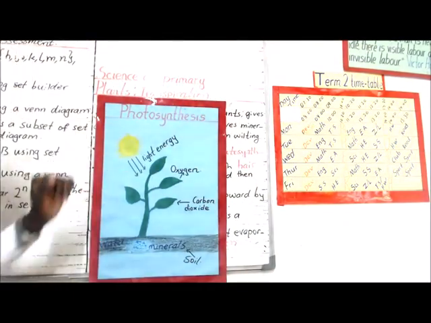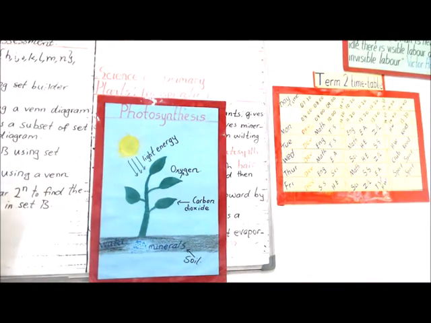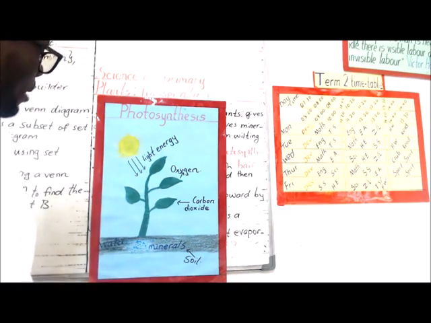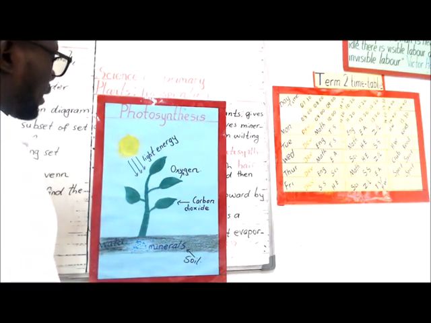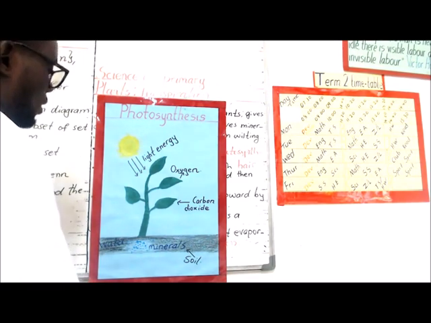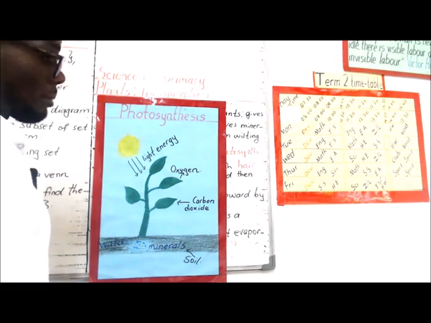Okay, here is my photosynthesis chart. I've got a beautiful plant, and it makes its food using the process called photosynthesis. Photo means light, by the way.